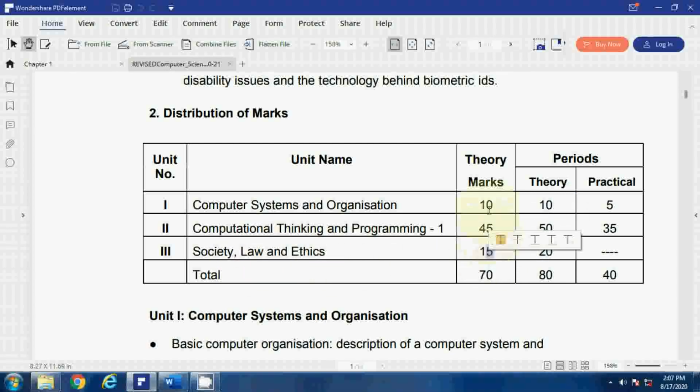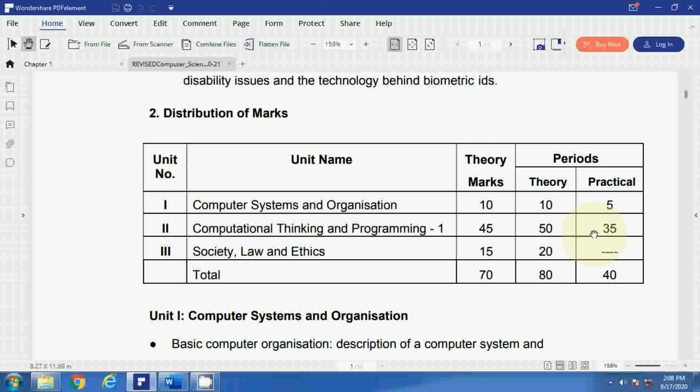Practically, you can consider these are the number of periods they have given, but it can be less or more. That learning is important. Whatever you are learning, how you are applying that practically, where it can be applied and how you can convert that knowledge into your use. You can utilize that particular knowledge, you can implement it somewhere. That is called learning. Marks are just on paper and not that important compared to learning. Learning is more important. If you learn something, then you can do something.